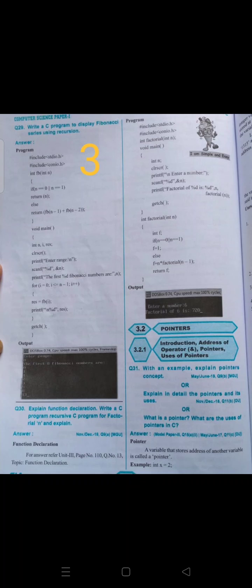You can observe here beside, there is a program in question number 30. Function declaration: write a recursive C program for factorial of n and explain. To find the factorial of a given number, this program, as we have seen in the explanation part, is completely given here.